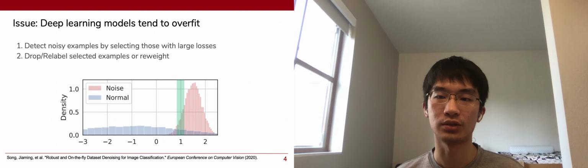Over-parameterized deep learning models tend to overfit more to the noisy examples. To address this, a common approach is to detect noisy examples by selecting those with large training losses, and then remove or reweight them from the retraining process.